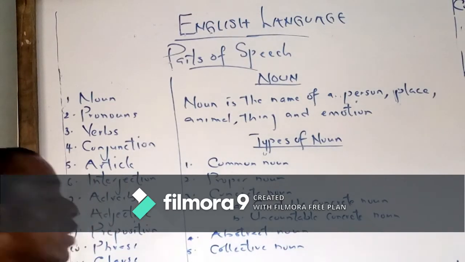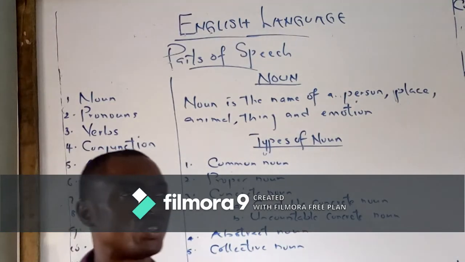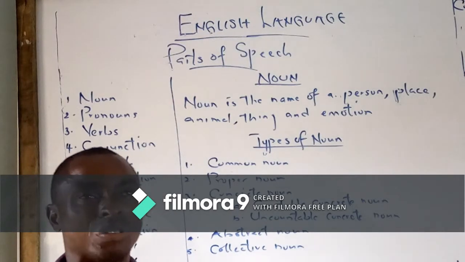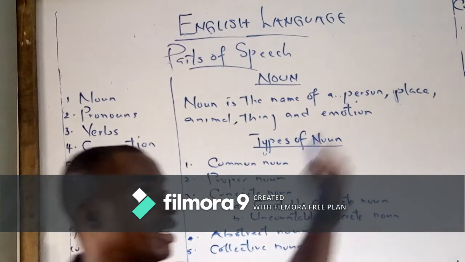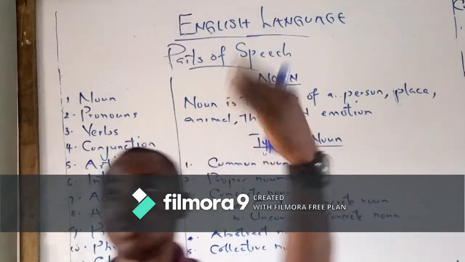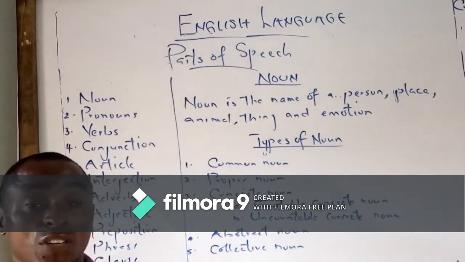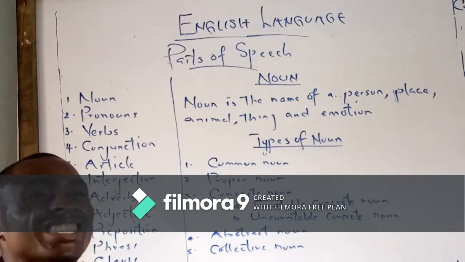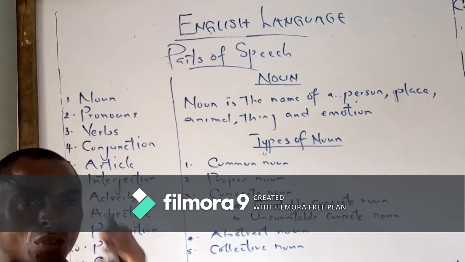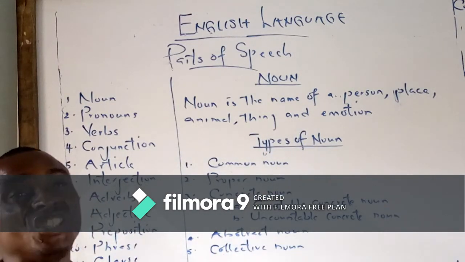Now let's go. Common nouns. What are common nouns? If I say this food is common, it means if you go there, it is the food they eat. If you come here, it is the food they eat. It's common. It's found everywhere. It's a general word. So a common noun is the general name given to a particular noun.